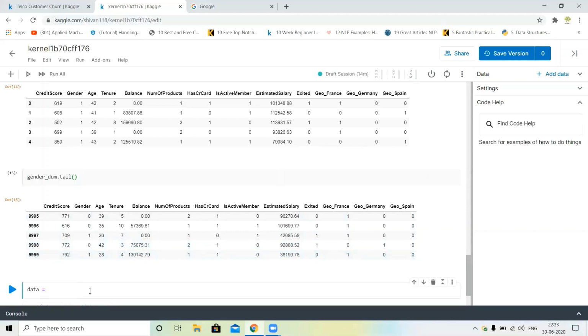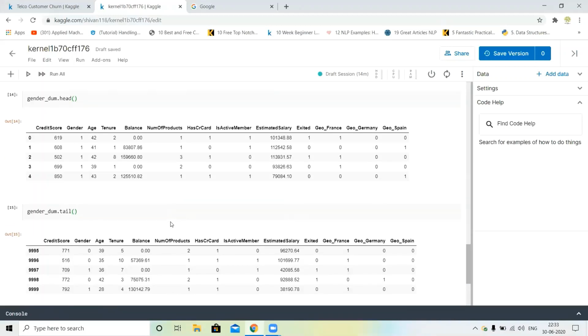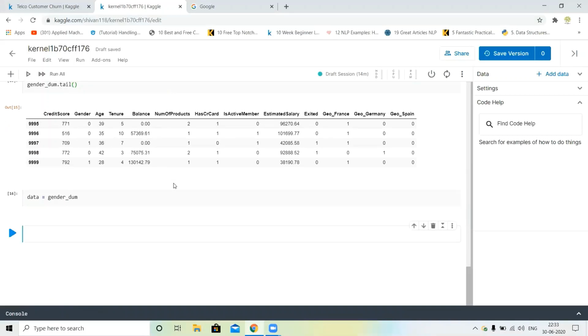Data is equal to gender dummies, which means we will replace the data with gender dummies. Okay, sorry. Next, what can we do? We will define our dependent and independent features. So for our independent features, I just use data dot drop.